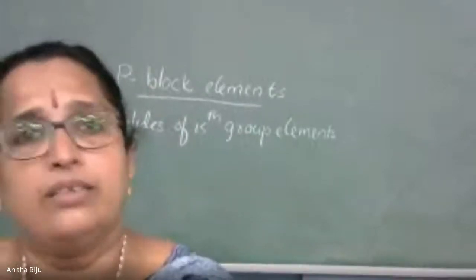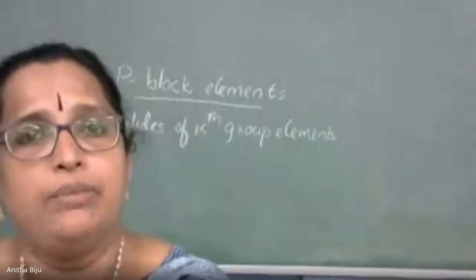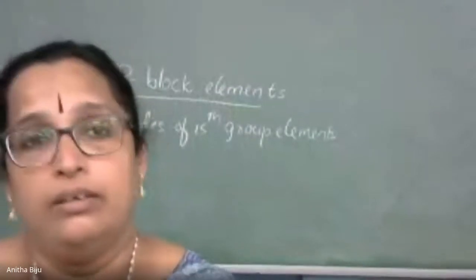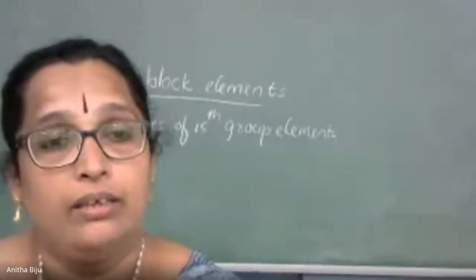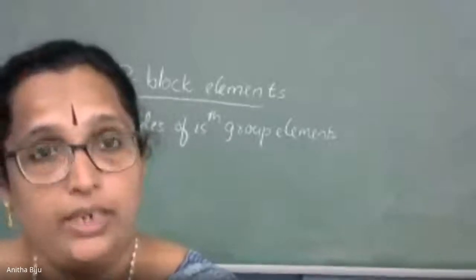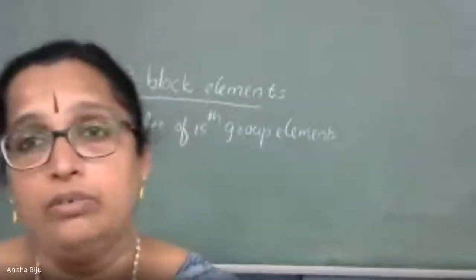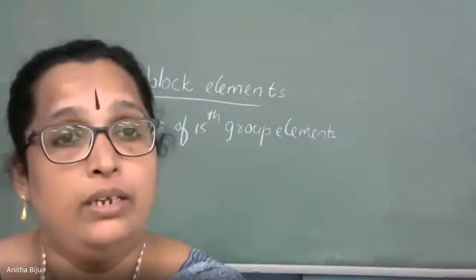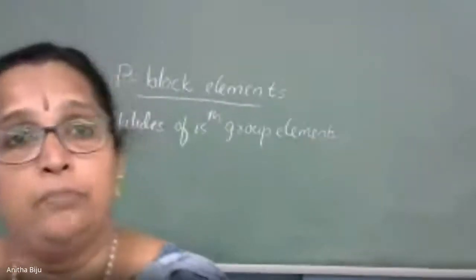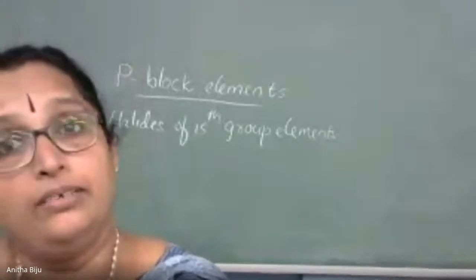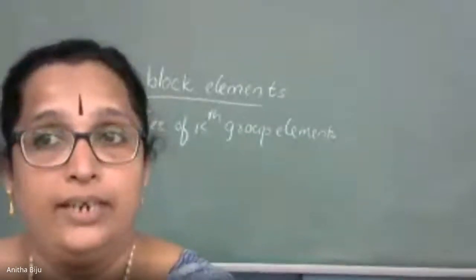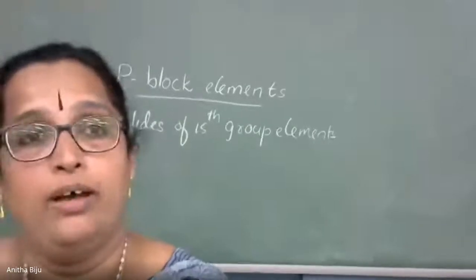You can write some examples like calcium nitride, lithium nitride, magnesium nitride. Generally they are called nitrides, but when the metal is coming, it will be according to the name of the metal. What is the formula of magnesium nitride? Anyone try to say? Magnesium nitride, what is the formula?